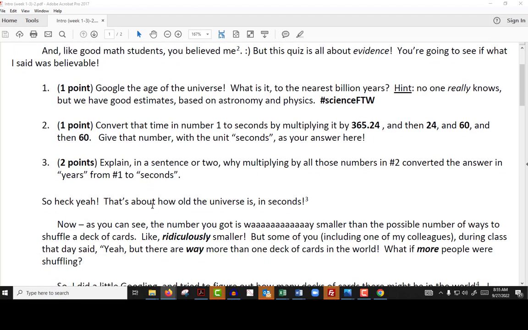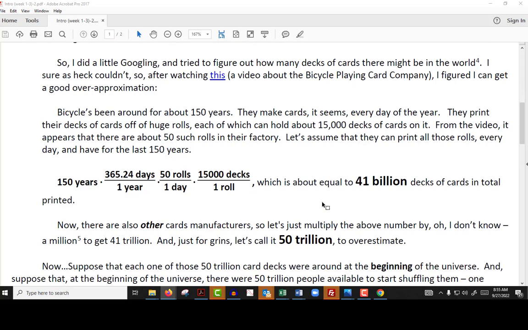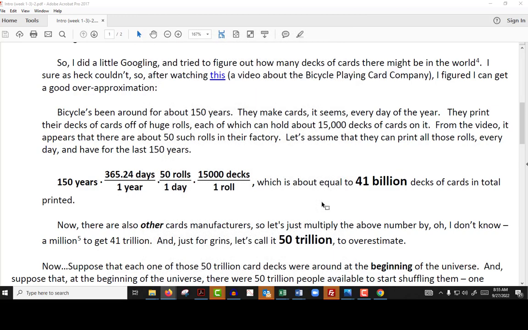Yay! All right. Now I walk you through some estimation. I showed you a video here if you wanted to watch it. And I said, we have to figure out how many decks of cards there are in the world. So I did some quick Fermi math, named after Enrico Fermi, a famous physicist from the Manhattan Project years. And I took some liberties with multiplications of factors that I saw in the video. And I said, okay, it's about 41 billion decks of cards.